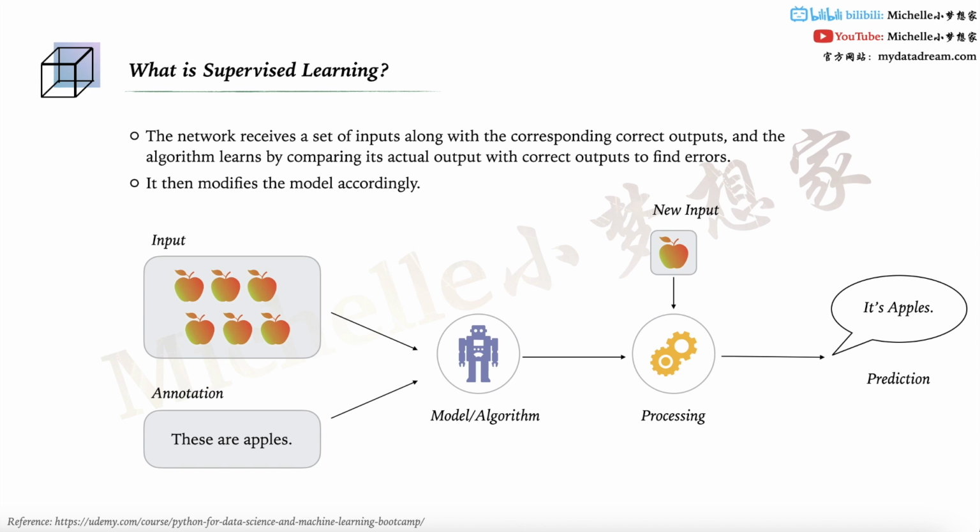Then we input the data set into the model and let the model learn from it. During the learning process, the model compares its actual output with the correct output to find the errors and adjust the parameters. Once the model has learned all the input data, we can introduce a new input to the model and let the model process it.